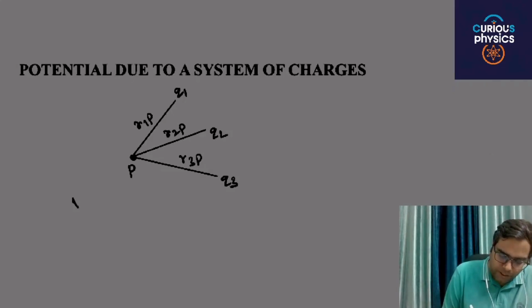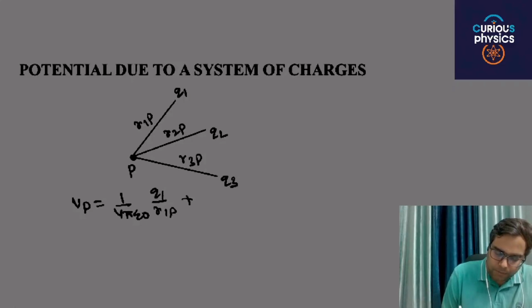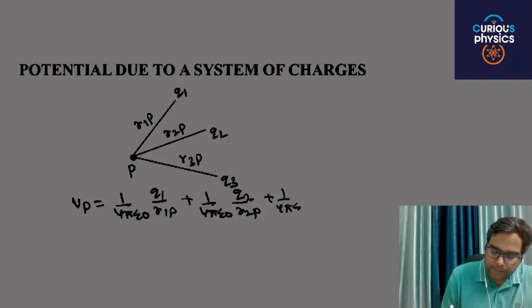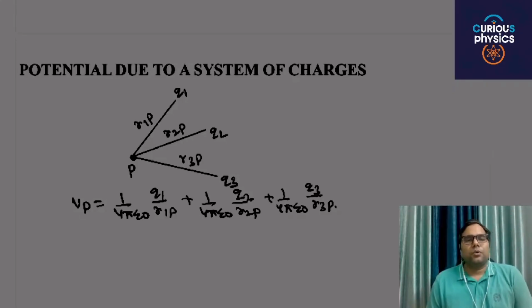So the net potential at P is equal to 1 by 4 pi epsilon naught Q1 by R1P plus 1 by 4 pi epsilon naught Q2 by R2P plus 1 by 4 pi epsilon naught Q3 divided by R3P, which is simply the algebraic sum over all the charges.